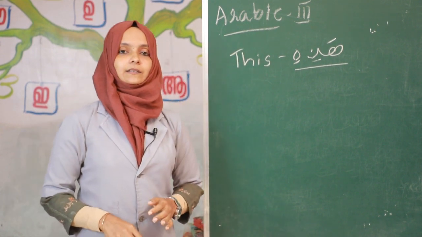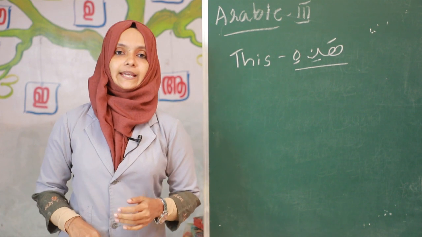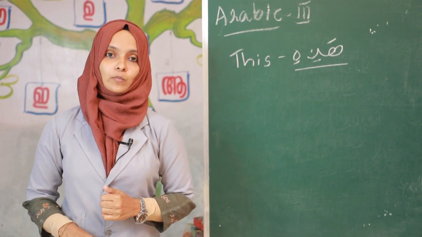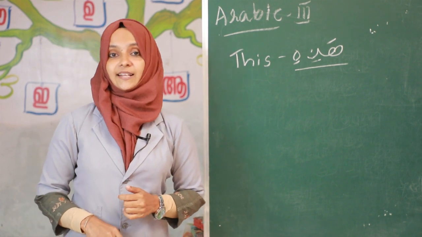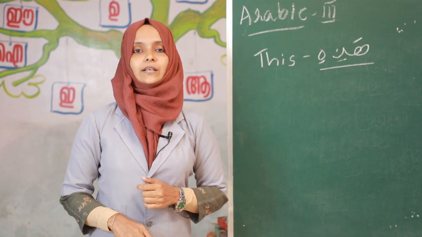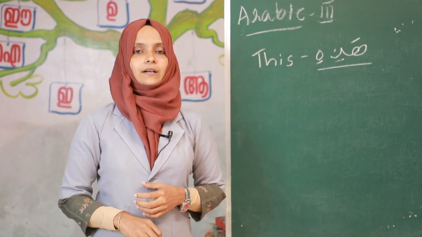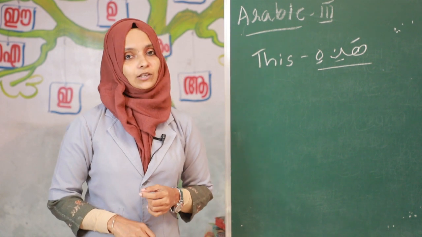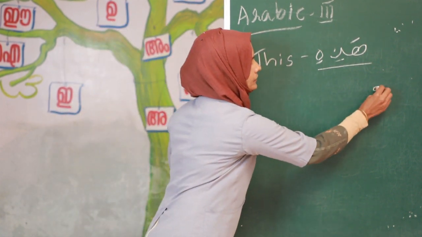We learned this is a room. How to say in Arabic? This is a room: Hadihi urfatun. Then the next word, tawilatun. This is a table: Hadihi tawilatun. Then the next word, fakihatun.